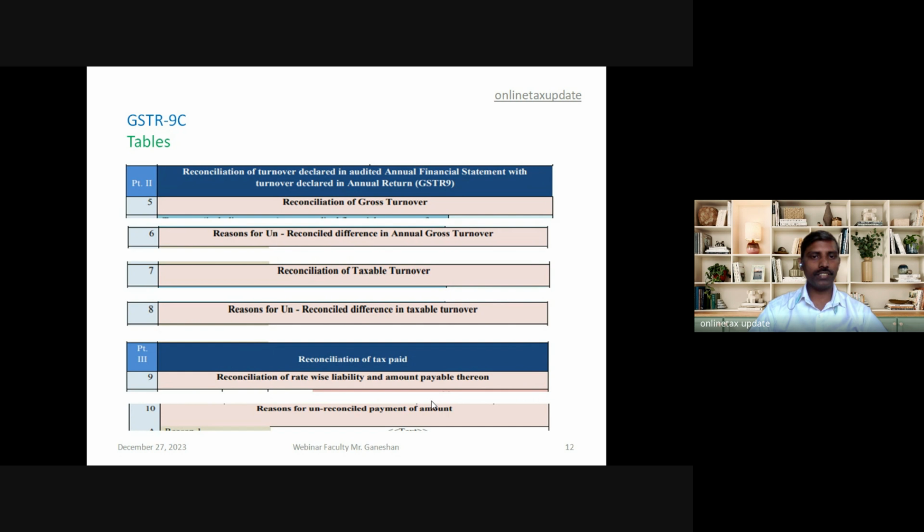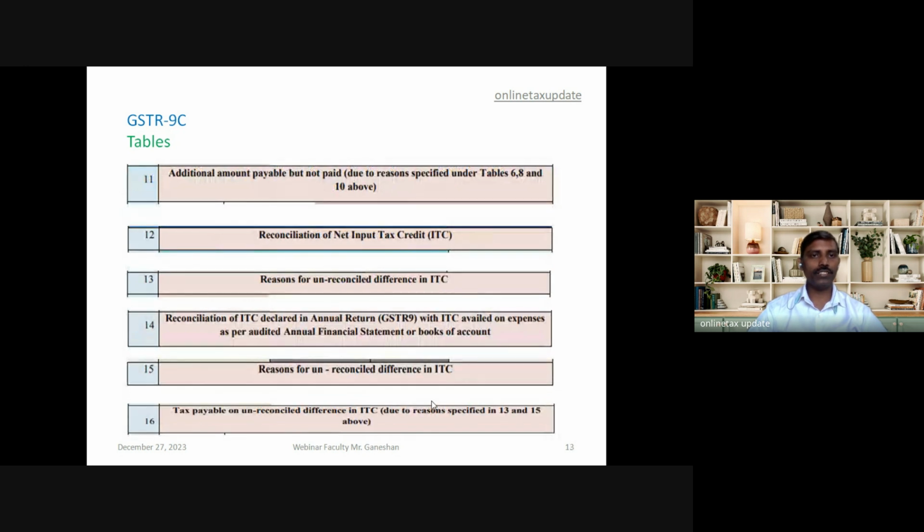Table 8 is the difference between the taxable turnover as per books and the return. Table 9 requires the reconciliation of rate-wise liability and amount payable thereon. This table 9 is equivalent to table 9 of GSTR 9 where liability is mentioned. And any difference in the rate-wise liability in this table and the GSTR 9 liability has to be shown in table 10. Table 11 requires the additional amount payable but not paid, due to the reasons specified under tables 6, 8 and 10. Tables 6, 8 and 10 we have already seen. So 6 is total turnover difference, 8 is taxable turnover difference, and 10 is tax payable difference. So any additional payable amount has to be furnished in 11.